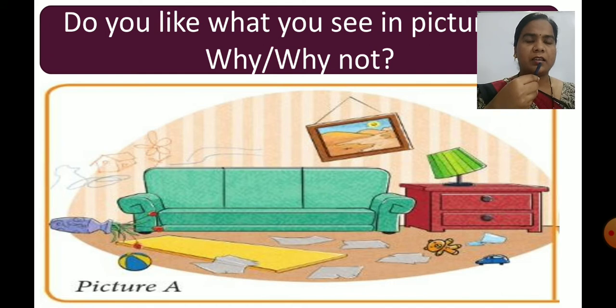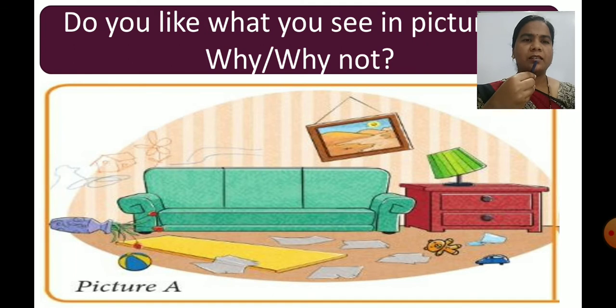We can see the flower pot has fallen, papers are on the floor, and toys are lying on the floor. The lamp and the nature picture on the wall are not straight. The walls are drawn on.